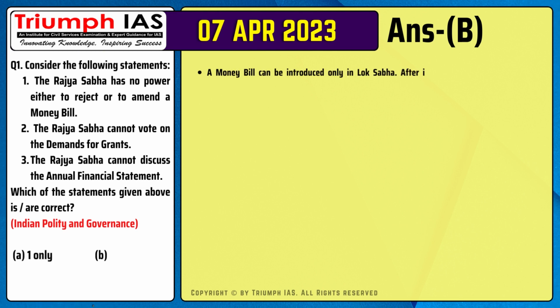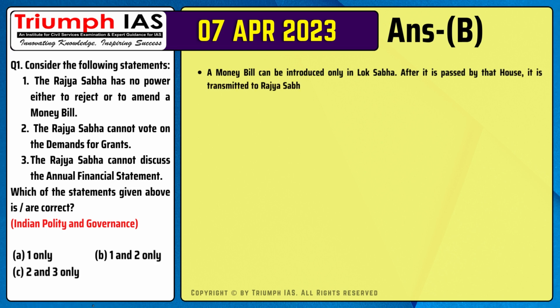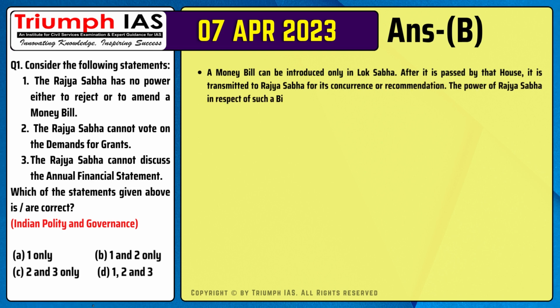Number 1. A money bill can be introduced only in Lok Sabha. After it is passed by that house, it is transmitted to Rajya Sabha for its concurrence or recommendation. The power of Rajya Sabha in respect of such a bill is limited.